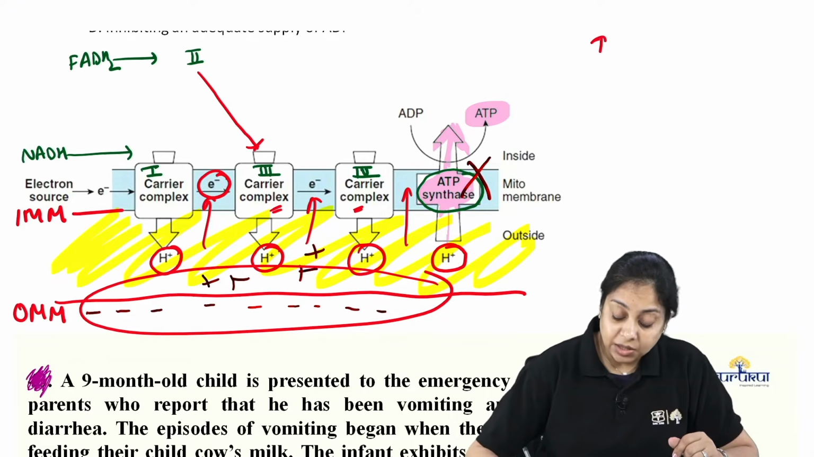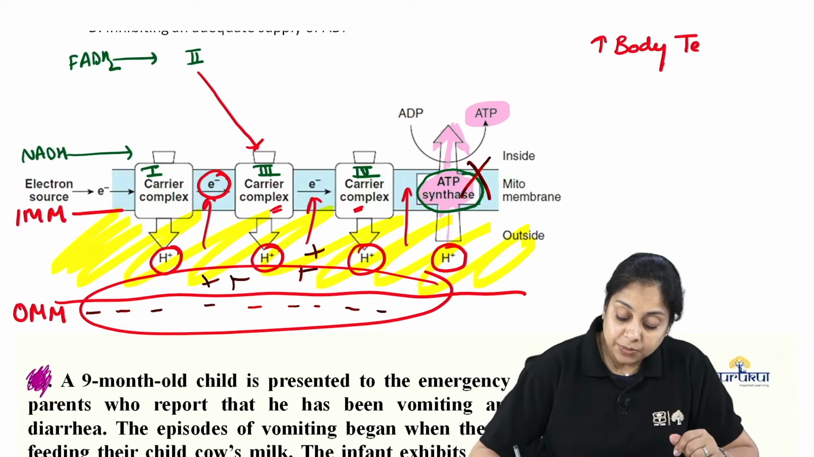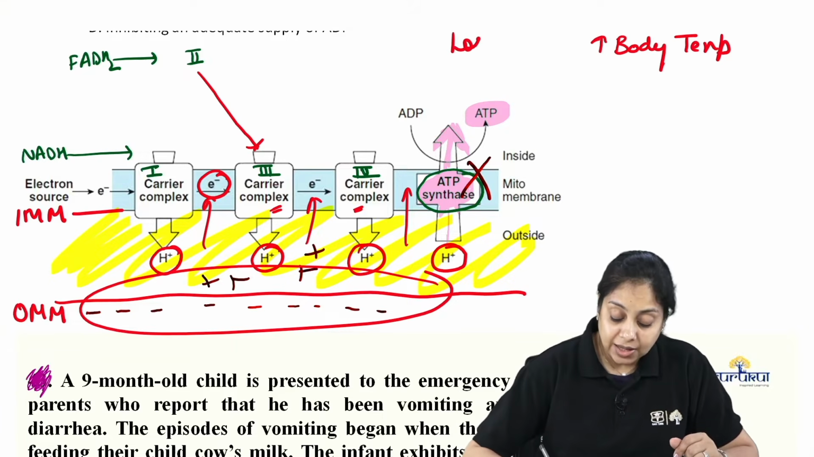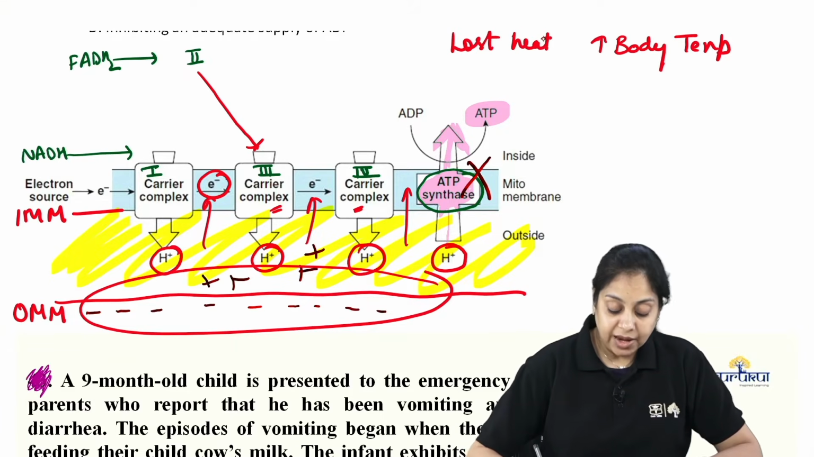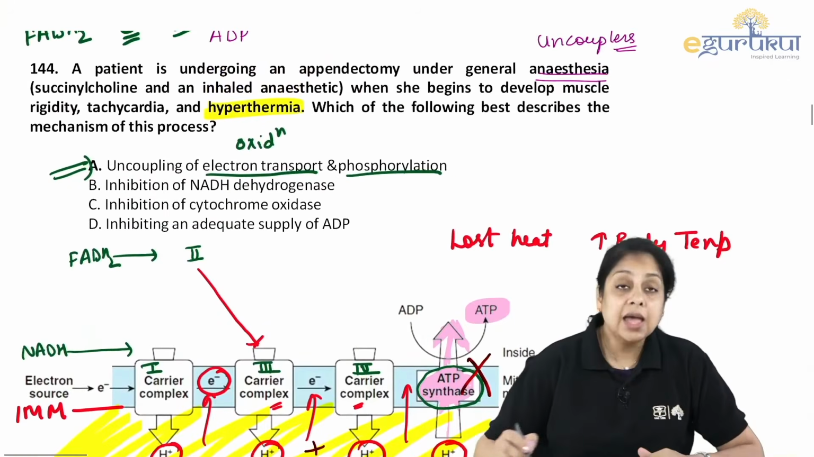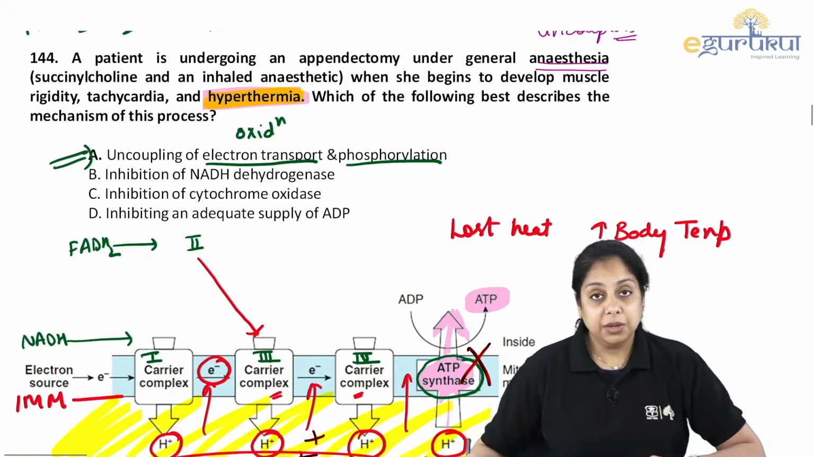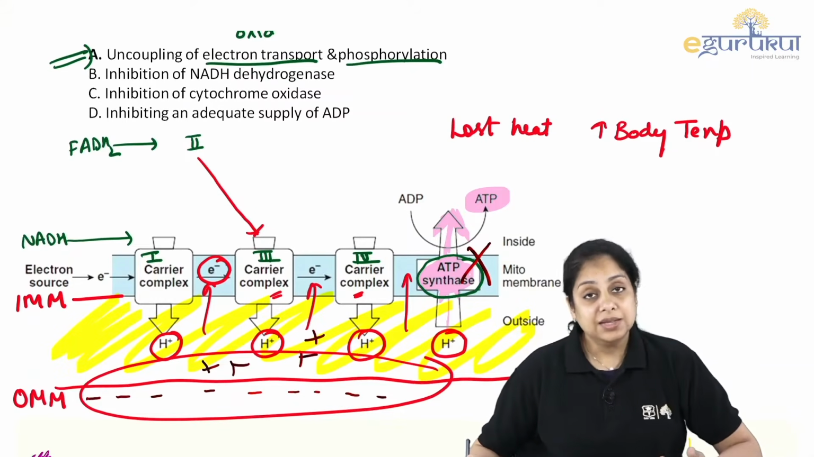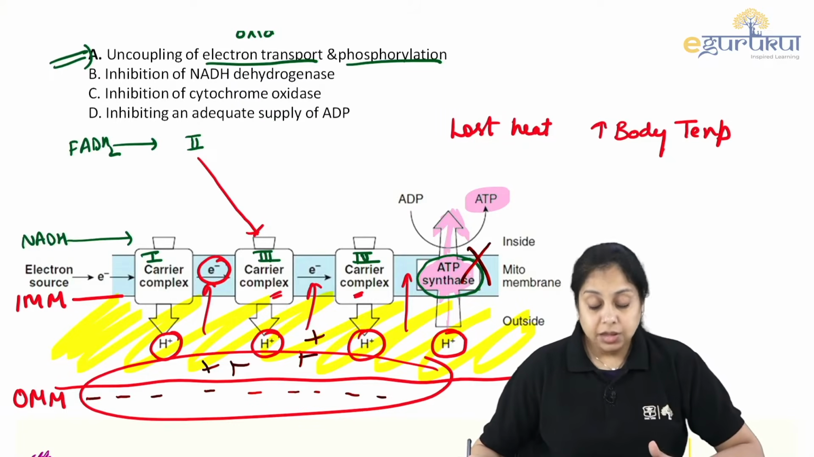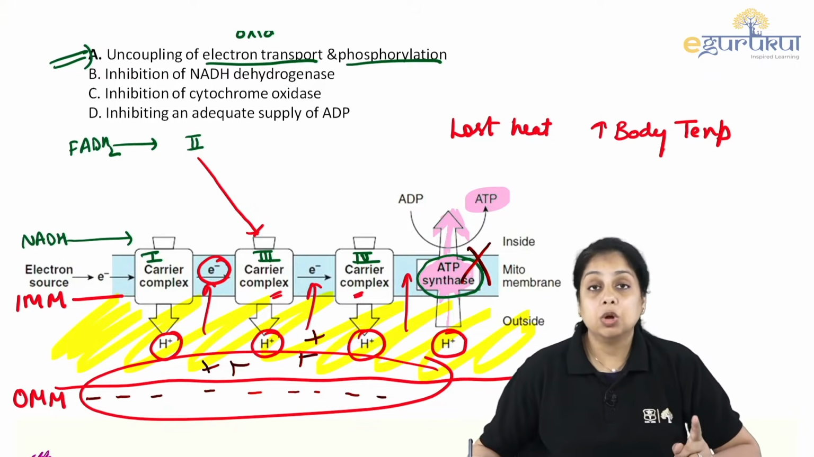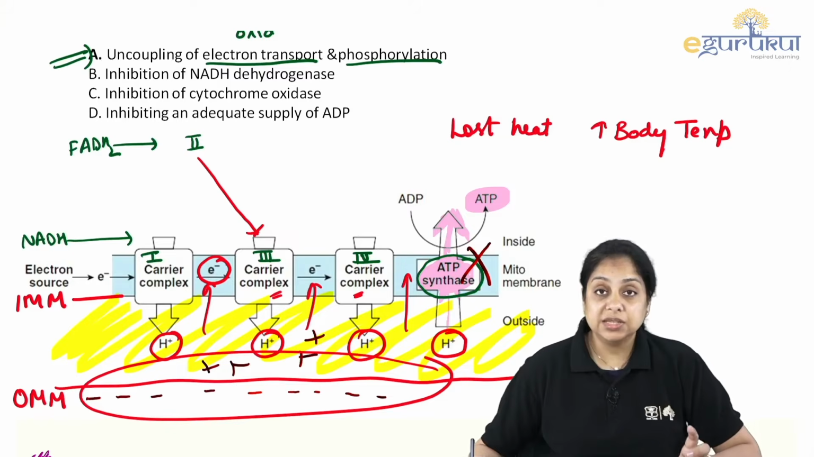That is why that will lead to increased body temperature. Why will body temperature be increased? Because this will be lost as heat. That is why the patient is experiencing hyperthermia. Look, the patient is experiencing hyperthermia because all the protons are coming inside as such, not via the ATP synthase. So this is what uncouplers do. In uncouplers, you will see the rise in body temperature or the fever. This term you will see.